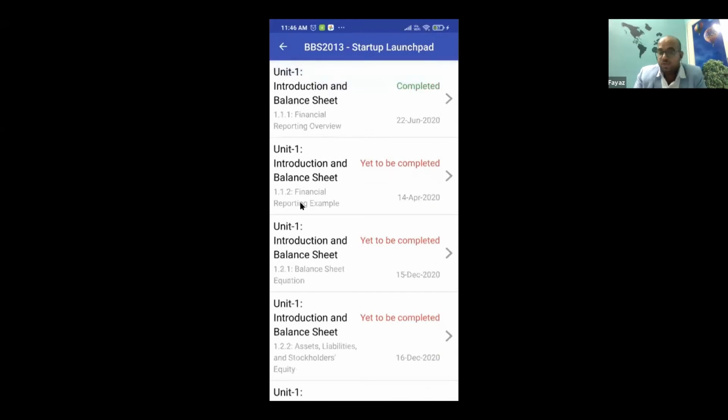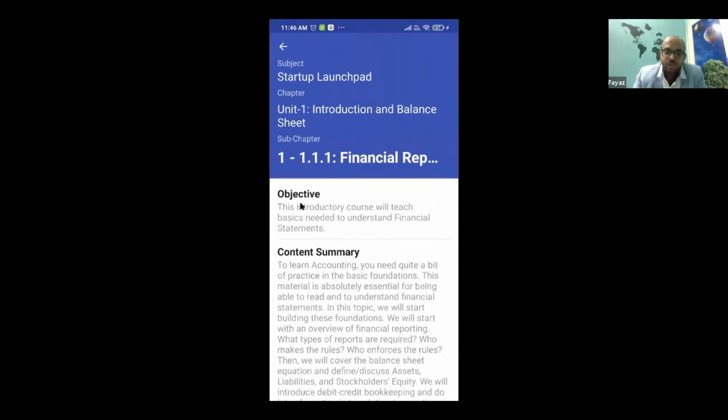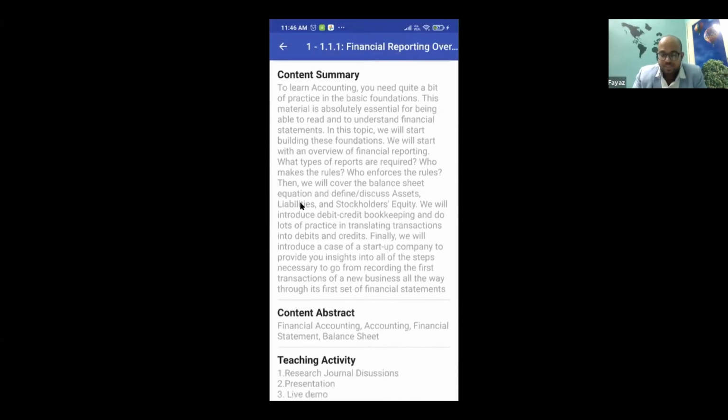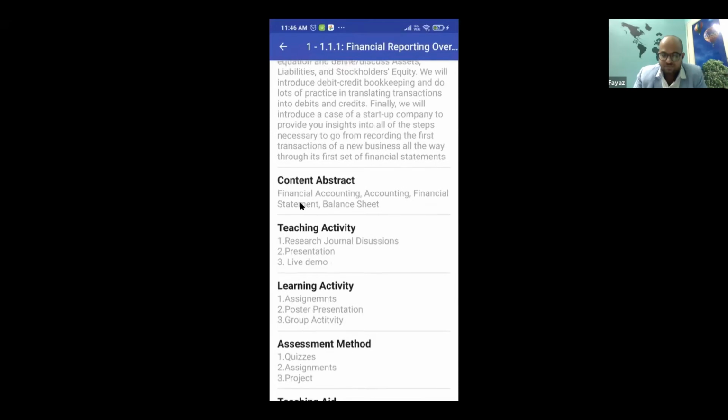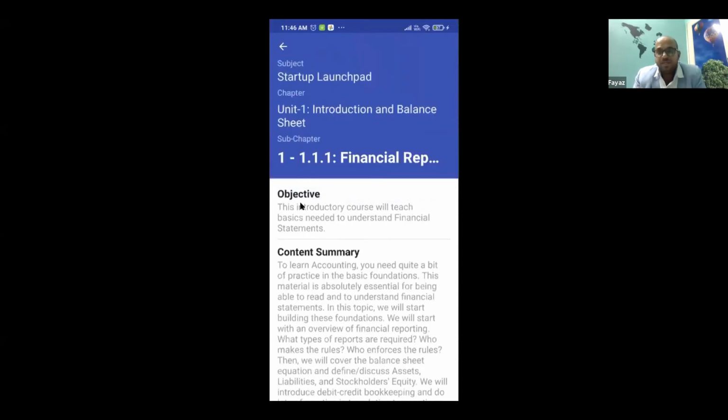For any unit, let us say there's a 2-hour session today, before the session itself I can go and check: today's session, what would be the objective? What would be the content summary? What would be the abstract teaching learning activity and different kinds of assessments, right? Now, for all those teachers who can relate, this is the whole idea of a flipped classroom. Before they attend the session itself, we are telling them what the objective is, what is going to be covered. So we are flipping the roles, right?